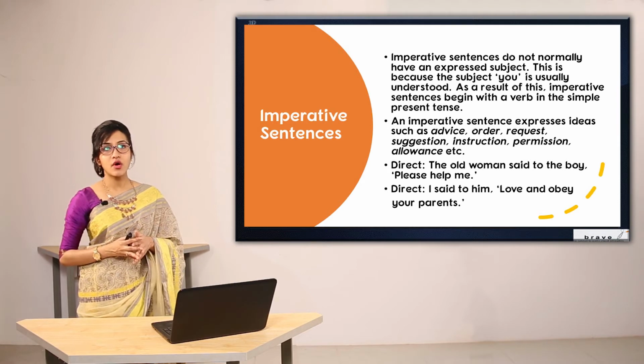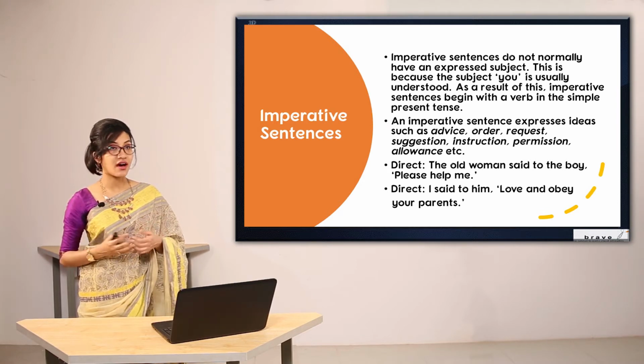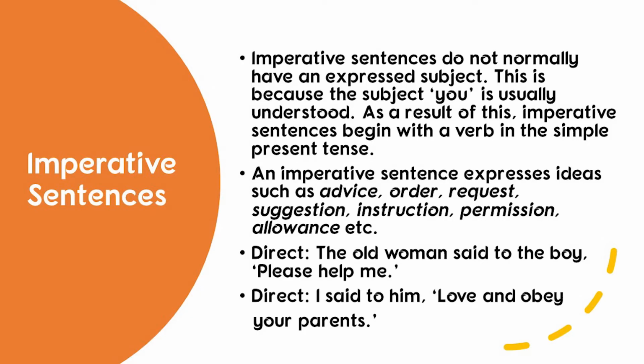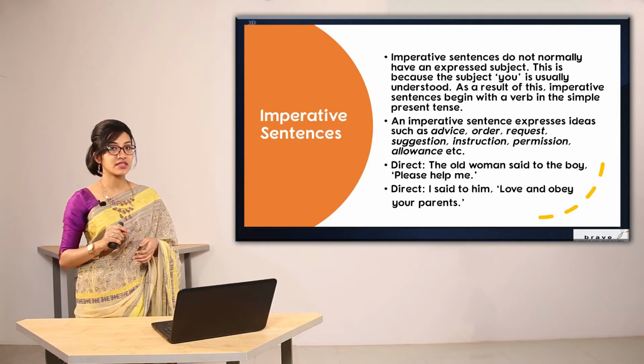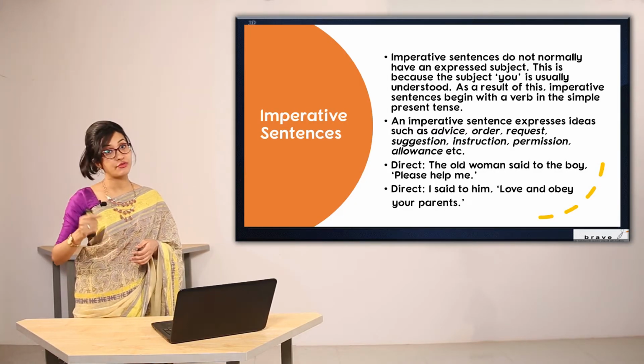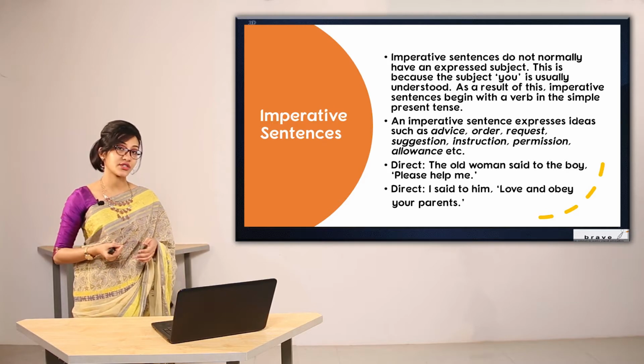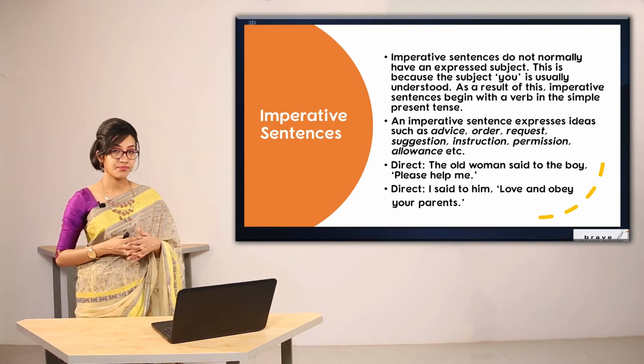Now let us have a look at what imperative sentences are. Imperative sentences do not normally have an expressed subject. This is because the subject "you" is usually understood. As a result, imperative sentences begin with a verb in the simple present tense. So the structure of an imperative sentence mostly starts with the verb itself, or it can start with please or kindly.